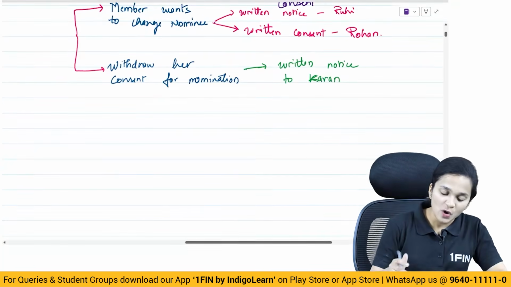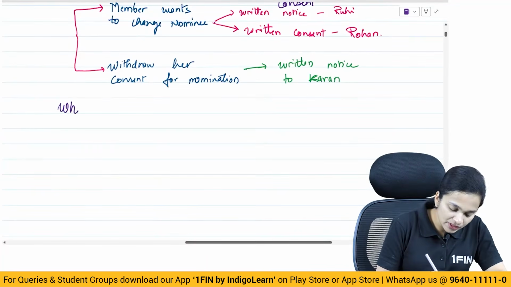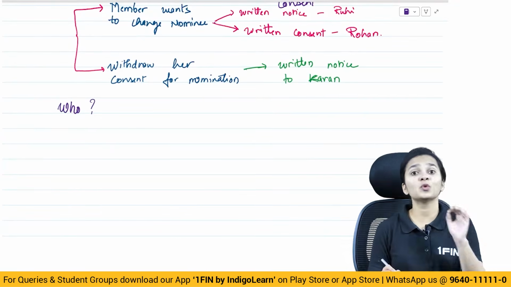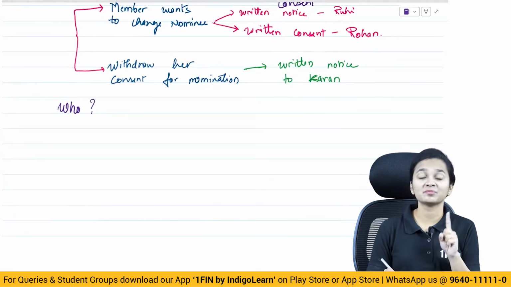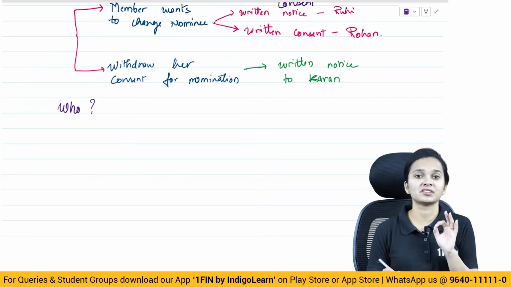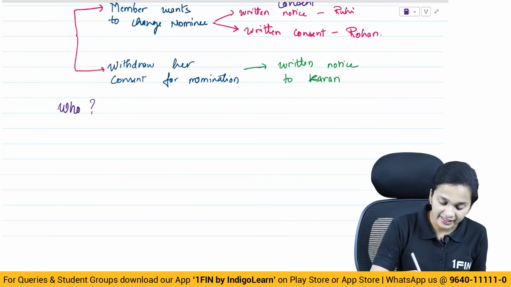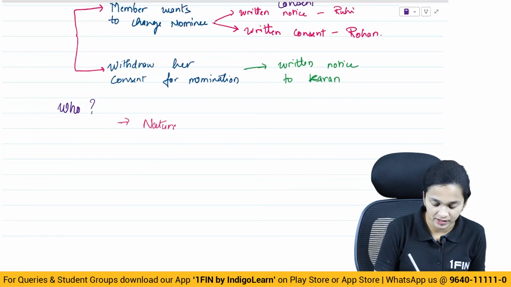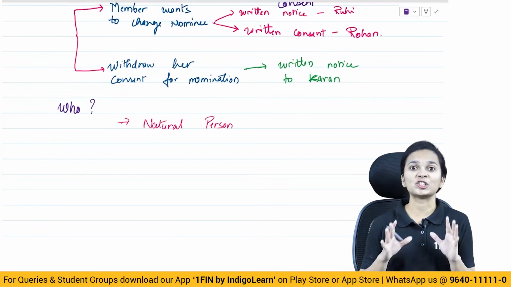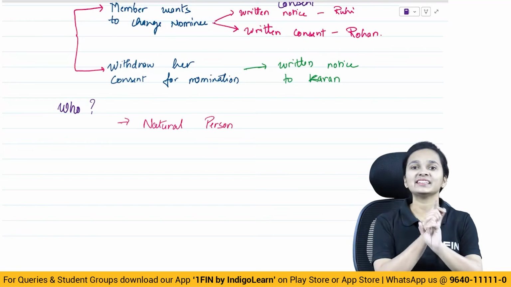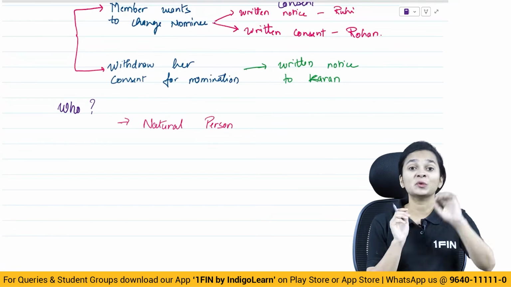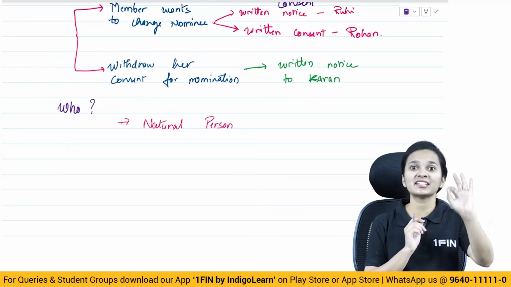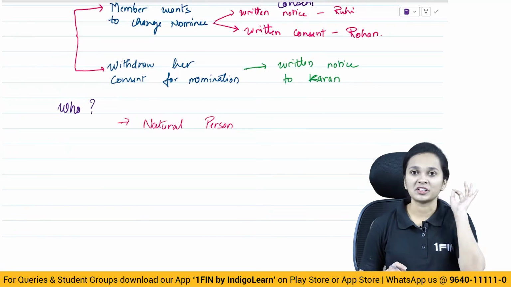Now talking about who can become a member and a nominee in a one person company. Who is eligible to become a member as well as a nominee in case of a one person company? The criteria given is only a natural person. Natural person means what? A human being, a person who has taken a natural birth, which means what? A company cannot form a one person company. Only a natural person, a person who has taken natural birth, is eligible to incorporate a one person company. So first criteria, only a natural person.